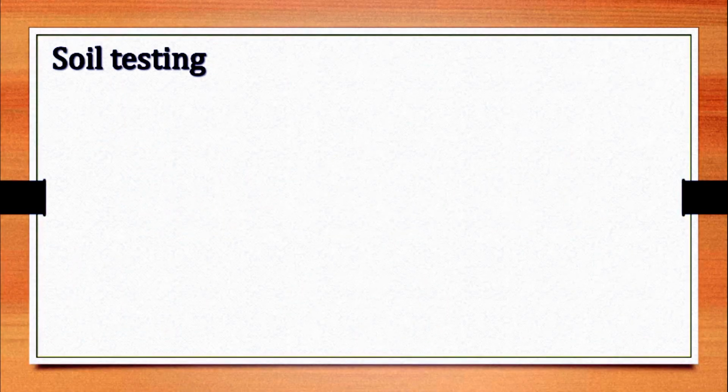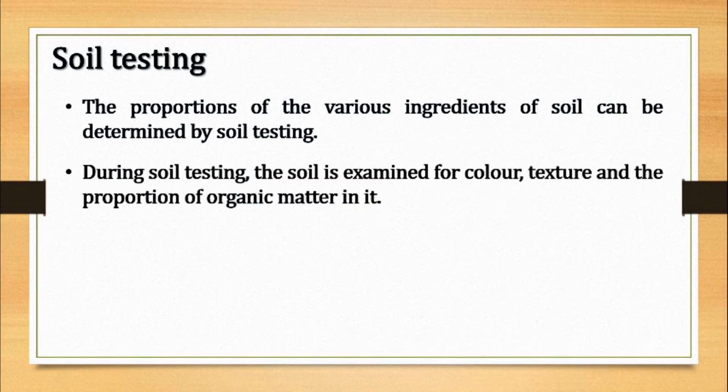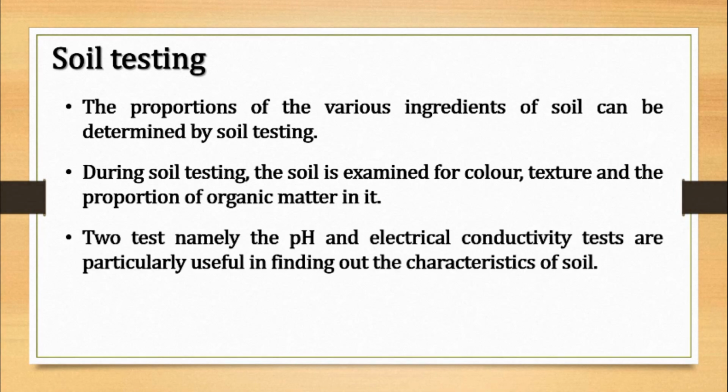Next is soil testing. The proportion of various ingredients of soil can be determined by soil testing. During soil testing, the soil is examined for color, texture and the proportion of organic matter in it. We have to keep all these concepts in mind. Two tests, namely the pH and electrical conductivity tests, are particularly useful in finding out the characteristics of soil.